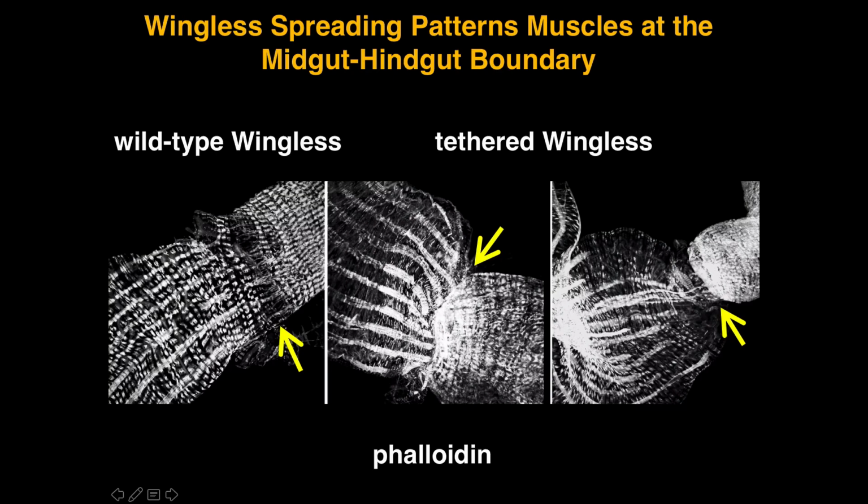So the most dramatic thing we see, this is about 80 to 90% of the animals, is this loss of the midgut-hindgut boundary. What it looks like is there's a direct joint between the midgut and the hindgut. And we can also see this abnormal constriction at the joint. And this can get quite severe till you see a twisting between those two compartments as if you were wringing out a towel. You can see also defects in the muscle.